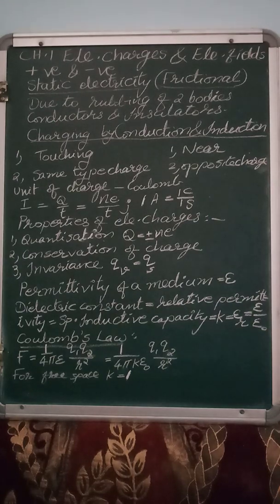If a particle moves with a high speed, like the speed of light, then the mass of the particle will change, it will increase. At rest, the particle will have a particular mass, but when it moves with a velocity approximately equal to the velocity of light, its mass will increase. So mass is a variant property, whereas charge is an invariant property.